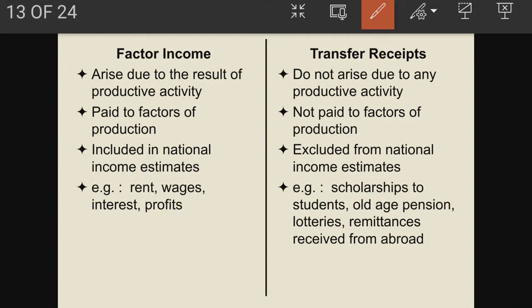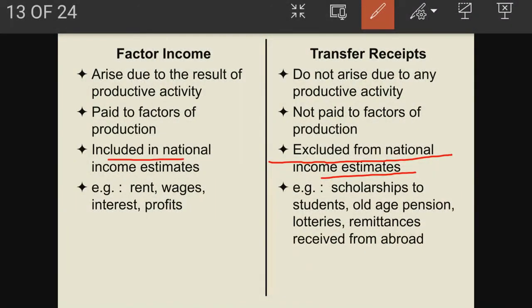And these are also known as unilateral payments. Why? Because it is a one-sided payment. Factor income is a two-sided payment. Household is working and in return they are getting income. But for transfer income, why is it a unilateral payment? Because nobody is working here, but still they are getting income. That's why it is known as unilateral income. And always remember, very important point, that these are excluded from national income. So while calculating national income, we don't take into account this type of transfer payment.